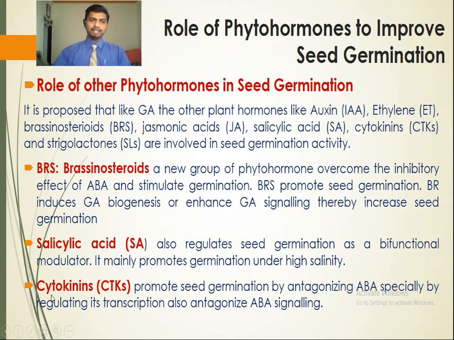The third phytohormone is the cytokinin, abbreviated as CTKs, which promotes seed germination by antagonizing abscisic acid, especially by regulating its transcription, and also antagonizes ABA signaling. So this is the phytohormone cytokinin which promotes seed germination. How do they promote seed germination? It antagonizes ABA, abscisic acid, especially by regulating its transcription, and also antagonizes ABA signaling. So this is the third phytohormone that plays an important role in the process of seed germination.